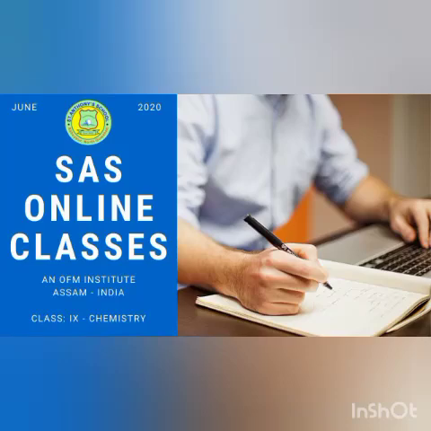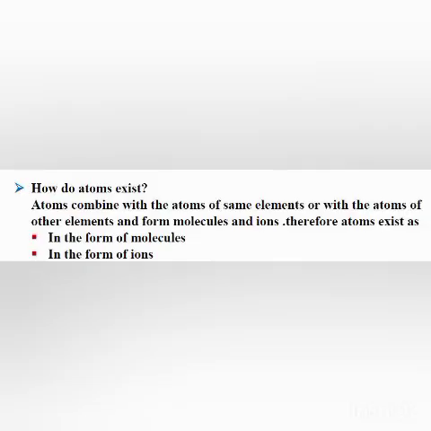Hello students, so we will continue with our chapter, that is atoms and molecules. How do atoms exist, students? You know, atoms are the smallest individual particles. Atoms combine with the atoms of the same elements or with the atoms of other elements and form molecules and ions. Therefore, atoms exist in the form of molecules and in the form of ions.